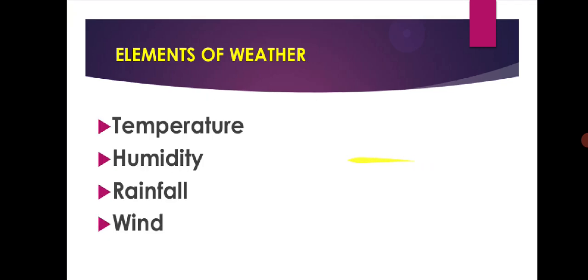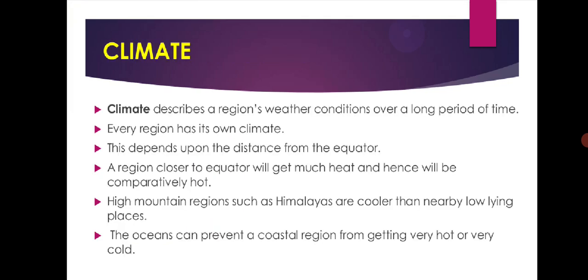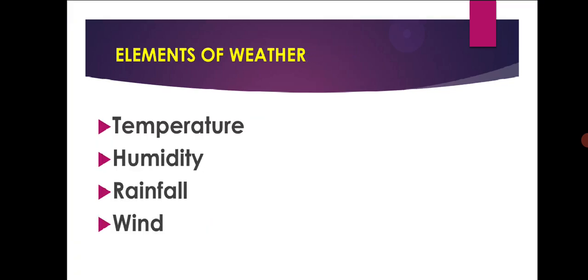Next, elements of weather. What are the elements of weather? The elements of the weather are temperature, humidity, rainfall and wind. These are the four elements of weather. Temperature. In the early morning, it is quite pleasant in the summer.